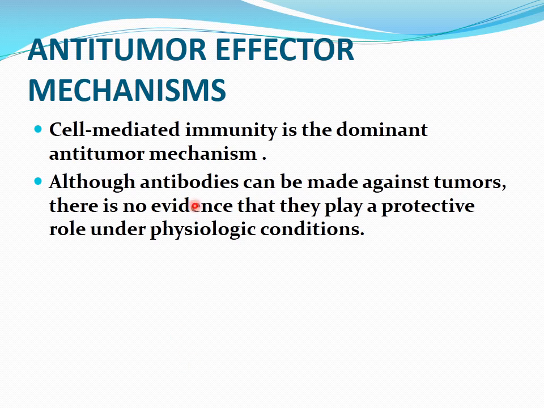Now we will discuss the various anti-tumor effects or mechanisms found in our body against the tumor. First of all, cell mediated immunity is the dominant anti-tumor mechanism. Although antibodies can be made against tumors, there is no evidence that they play a protective role under physiologic conditions.